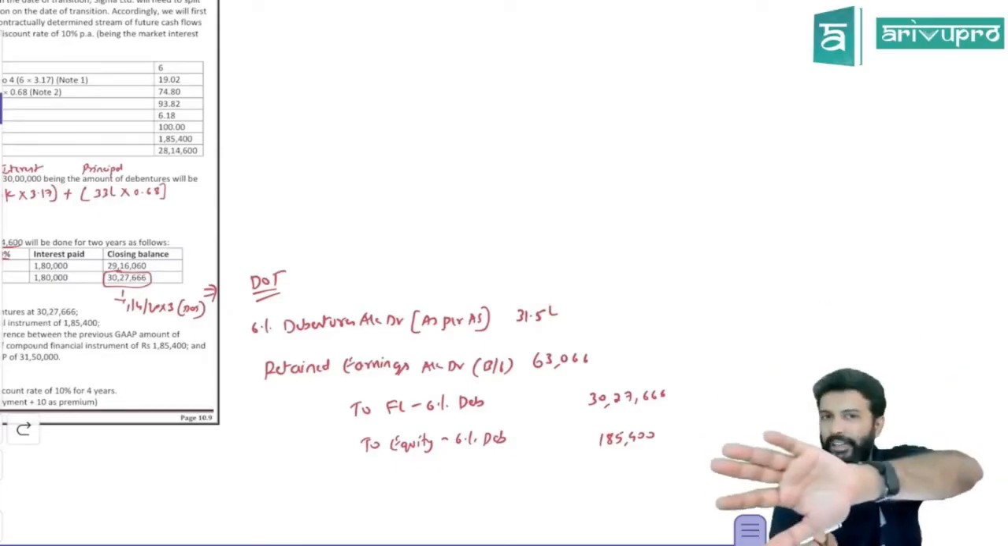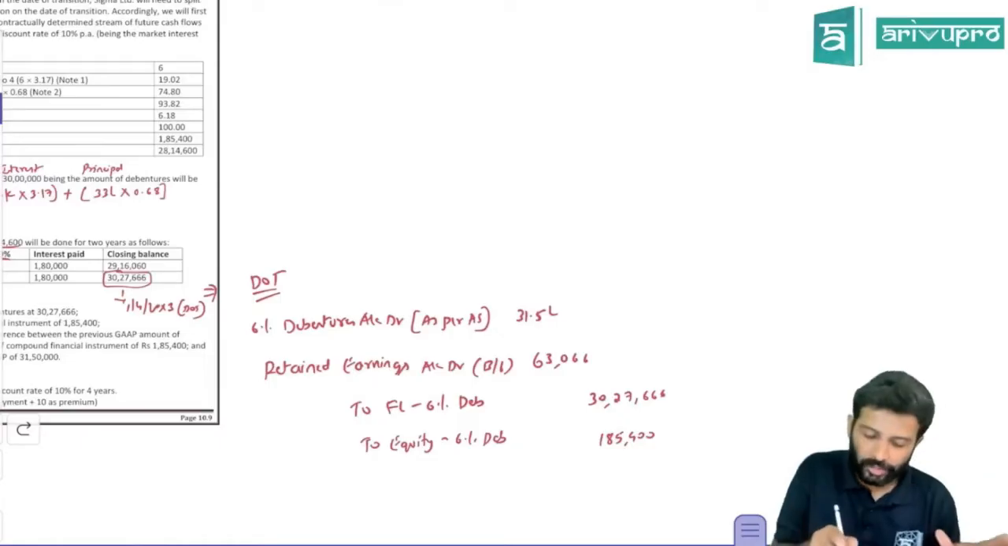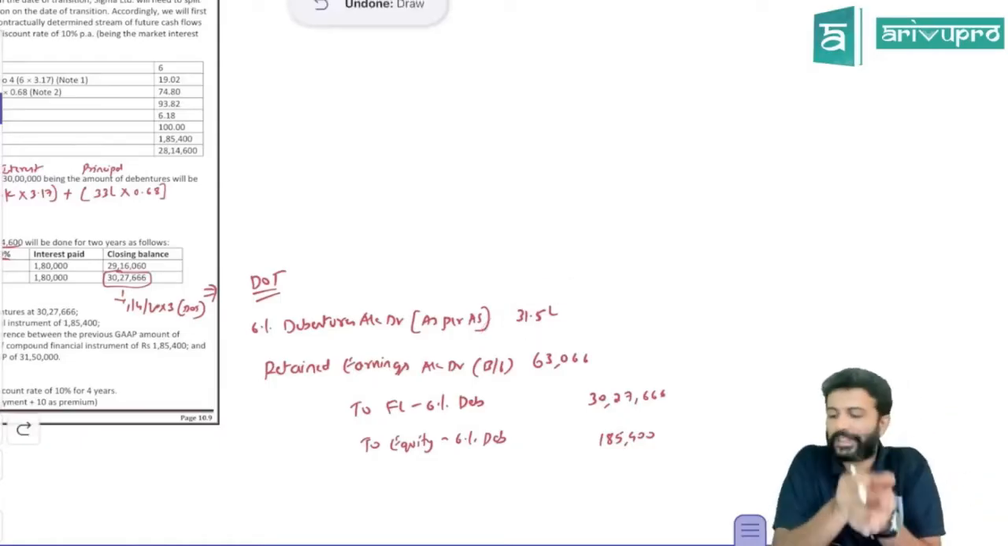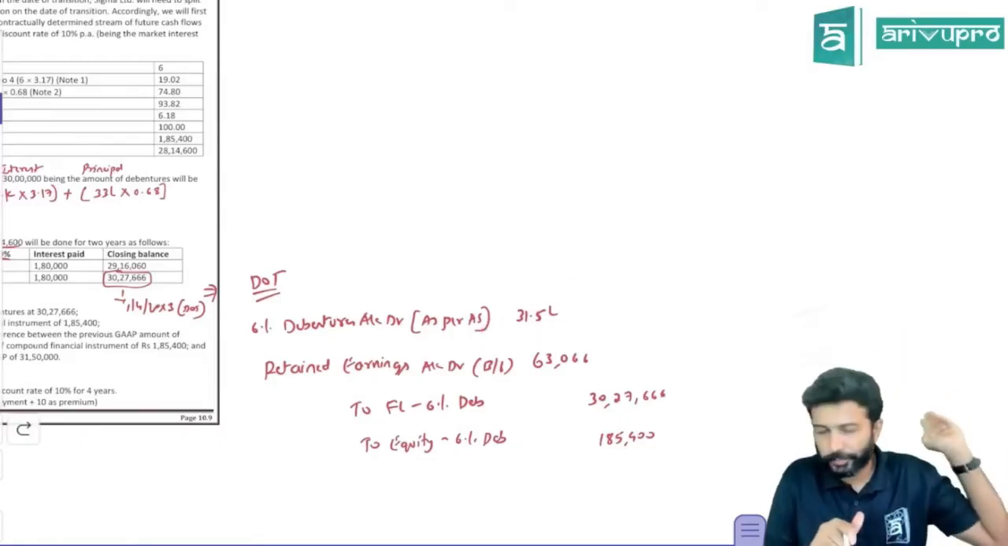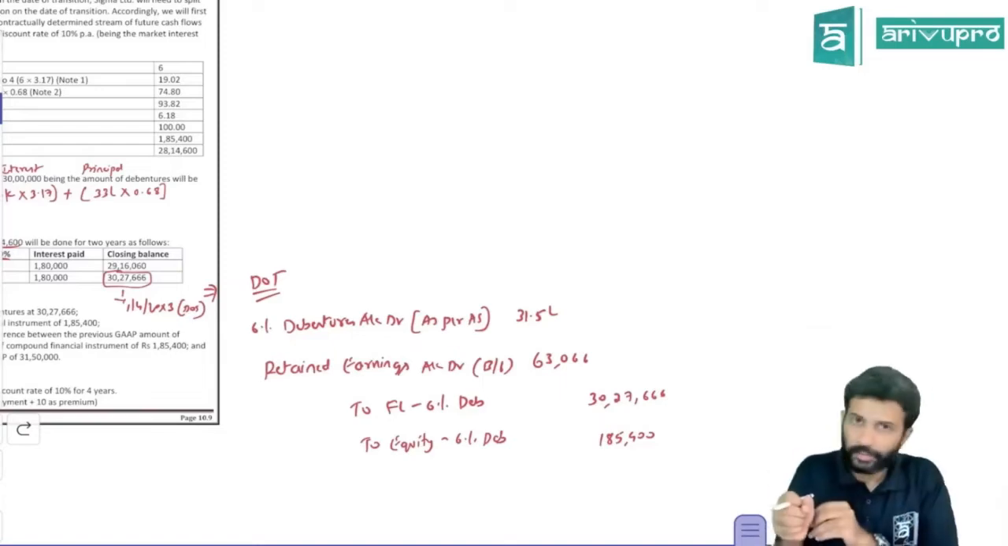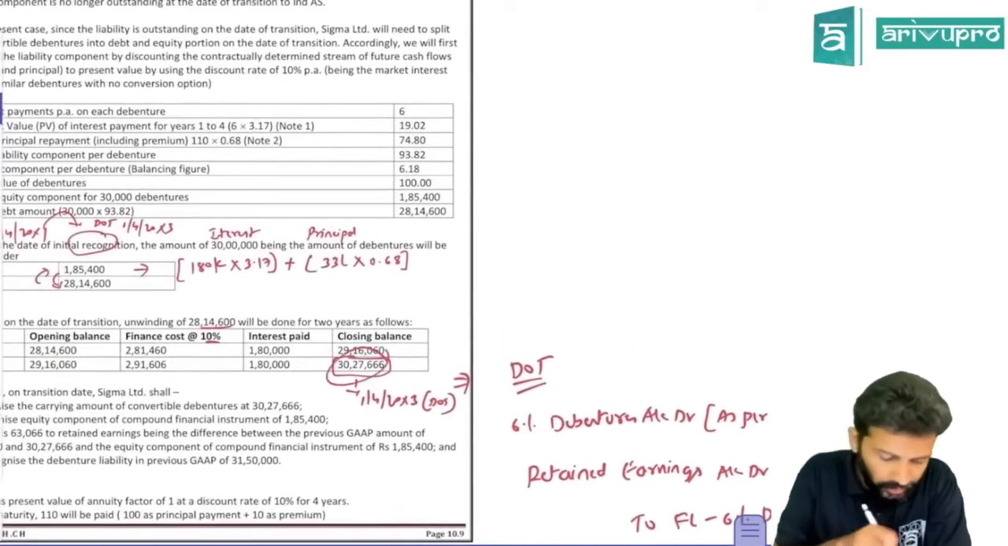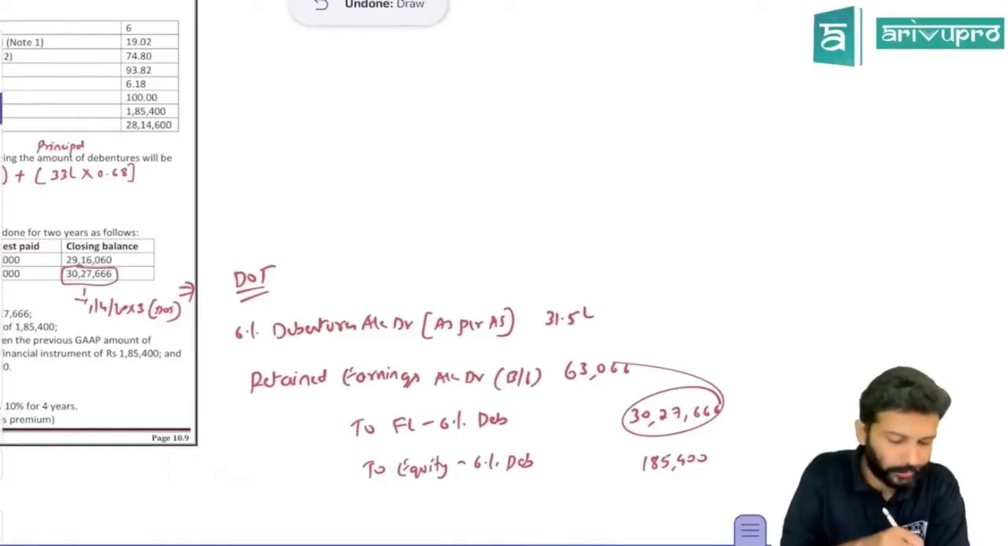You have to do it as per IND AS. So whatever you're showing as per AS, first you cancel that. It's a liability. It has a credit balance. To cancel, debit it out. Then you need to show the financial liability now. What is the value of the financial liability? 30,27,666. Show that.